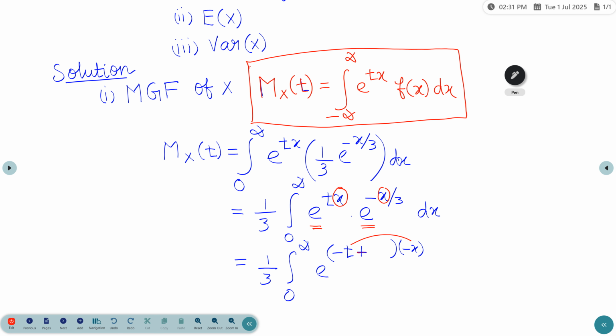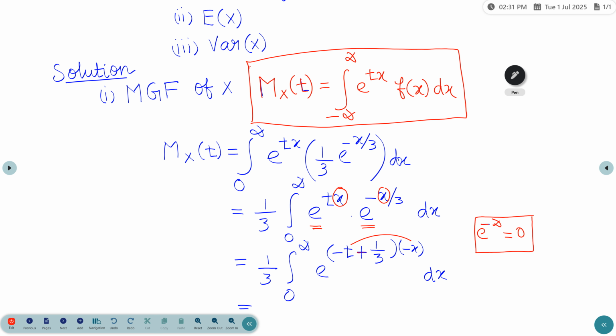Plus 1 by 3, so minus x by 3, dx. We already know that e power minus infinity value will be 0.